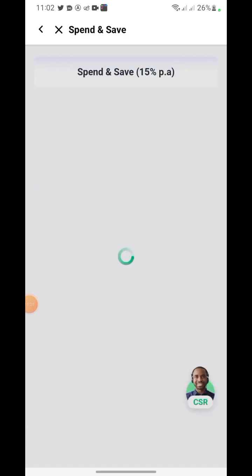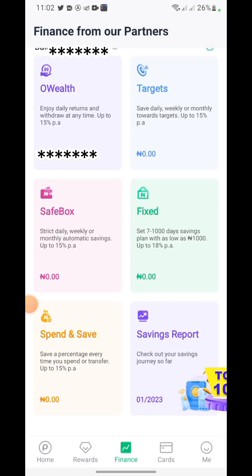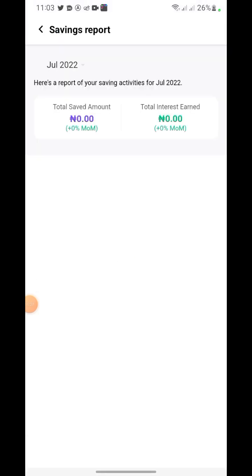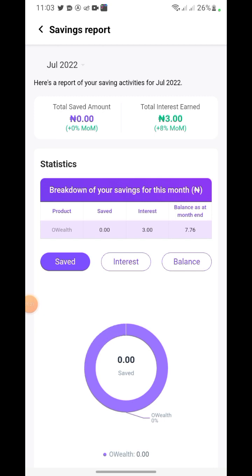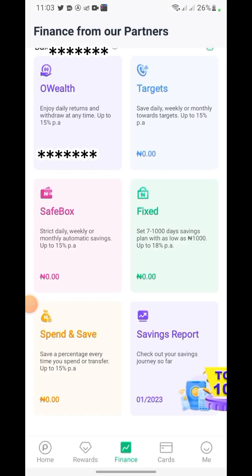All right, let's go back. So can you see, with this you can actually make a lot of money for yourself by saving, by investing, and also referring. Okay, so that's for that. Then if you come to saving report, you are going to see all your report, all the savings, all the money you've gotten, and how your money is going out and in. All right, interest, you can see total interest, and I've earned 3 naira so far.